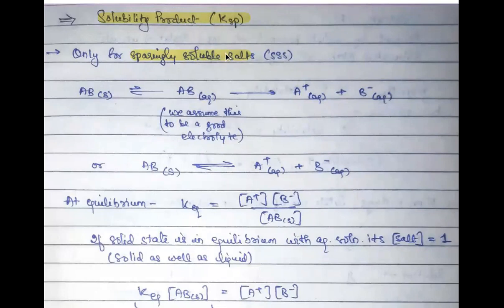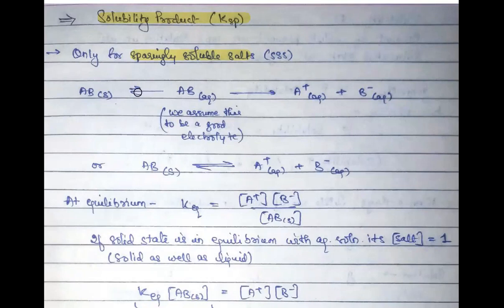Now, a sparingly soluble salt, when there is no water, it is of course present in its solid state, right? When I added water to it, then some of its part, because it is sparingly soluble, it means that it will not dissociate completely. Only some of its part will be dissolved. And if it is being dissolved, can I write it as salt in the aqueous form? Only some part of it.